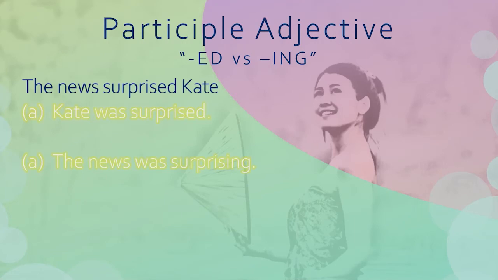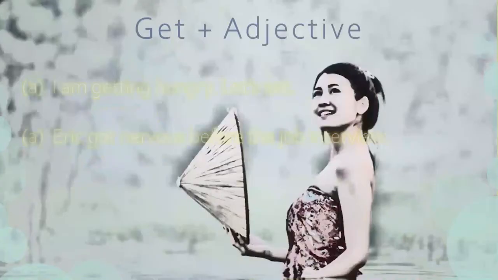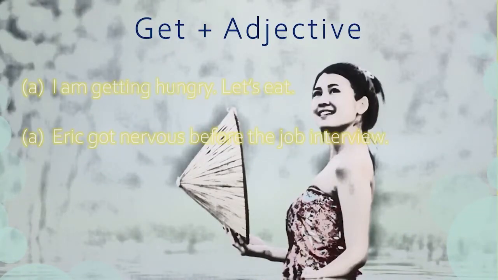But in this sentence, the news was the cause of surprise. This is the difference between past participle and present participle used as adjectives. Past participle describes what happened to the subject, while present participle describes what the subject does or what is caused by the subject.